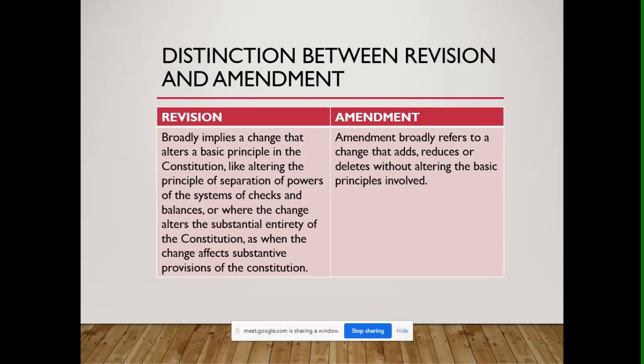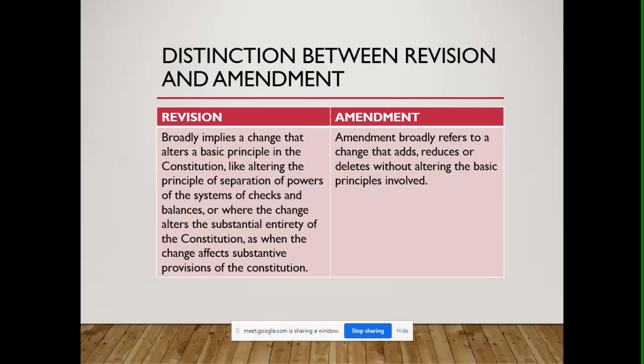Under the 1973 Constitution, the National Assembly consists of only one house. That's why it's called a unicameral legislative body. Okay? And what is the purpose of a lower house and an upper house? It is for the purpose of checks and balances also. Now, because of that substantial change, it cannot be done by a mere amendment.